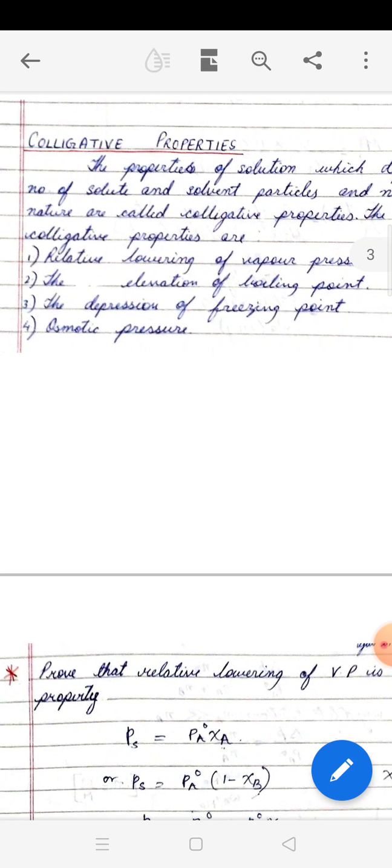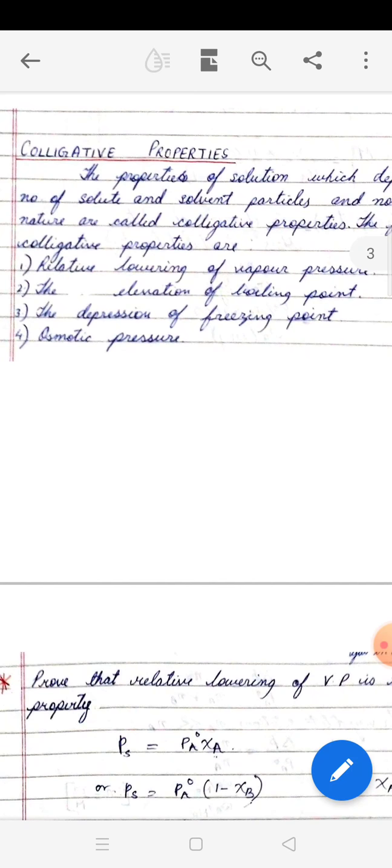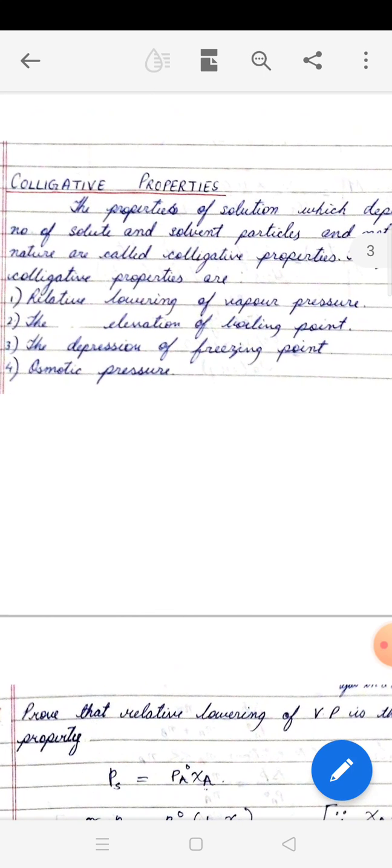Now remember, we have discussed last time what is vapor pressure. So it has been found that when you are adding a non-volatile solute to a particular solvent, by non-volatile solute usually we mean the solid solute, salt, sugar, etc. But another thing you have to remember, colligative properties are true for non-electrolytes. That means those solutes which dissociate in water or solvent cannot be considered here.